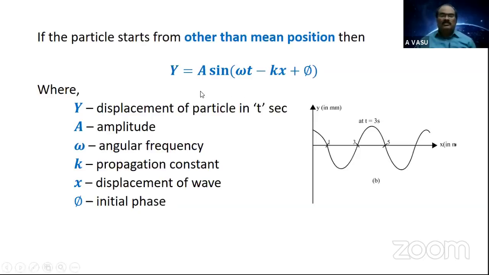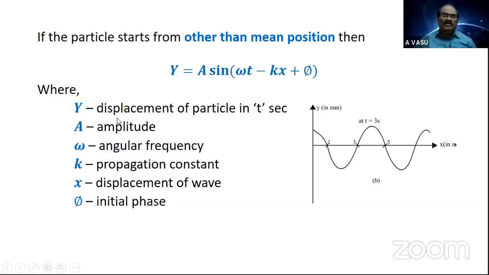In general, practically the wave may not always start from the mean. It may start from any position with any initial displacement. In such case, the equation can be expressed as y equals a sine of omega t minus kx plus phi. Now, let me introduce what each term indicates in this expression. This is the complete equation for a plane progressive wave which is in transverse mode.